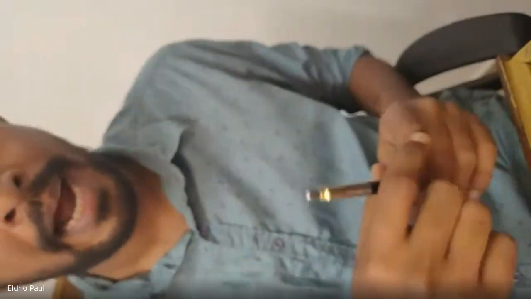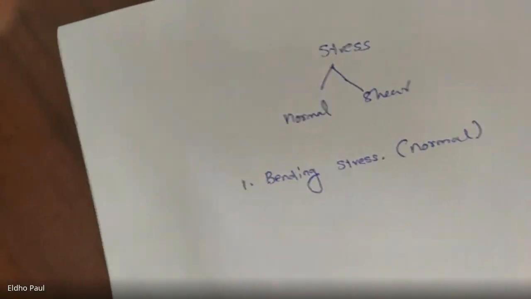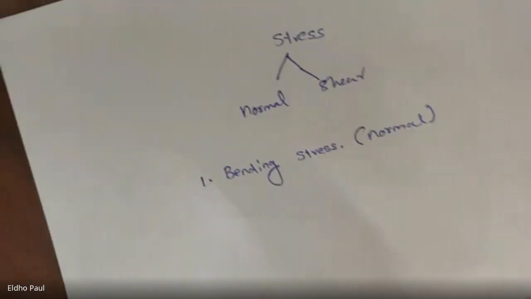This beam starts to deflect. Then across any cross section of the beam, some stresses will be developed, and that stress is called bending stress. This bending stress is a normal stress.